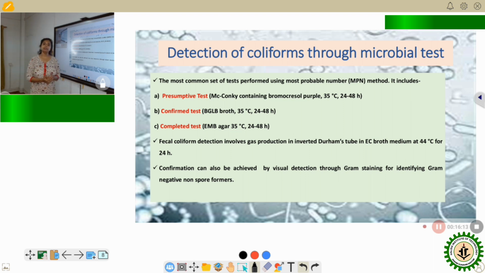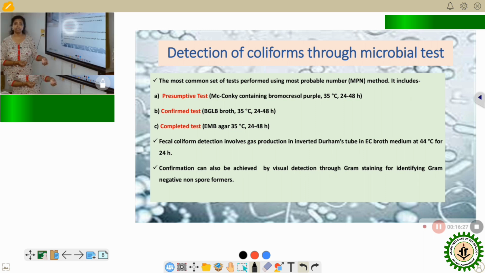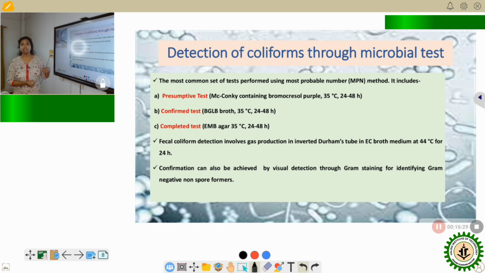After all these microbial tests are done, if we want to visually confirm that coliforms are present, we can always perform the Gram staining method, which will show a gram negative non-spore forming bacillus present.